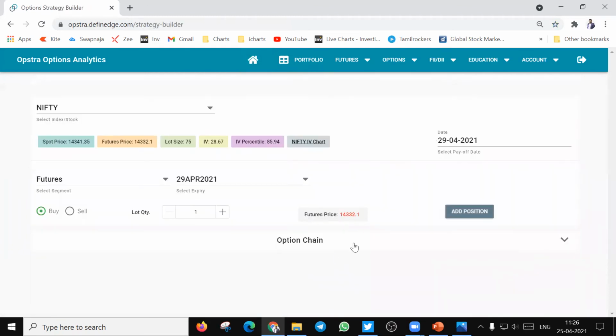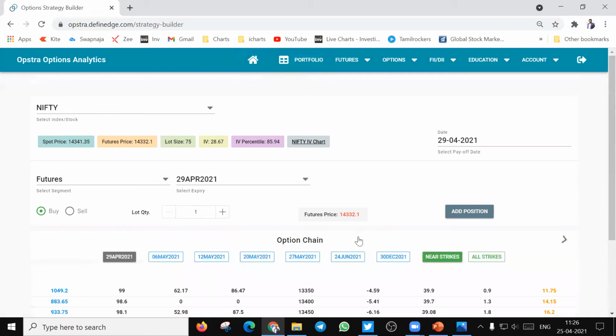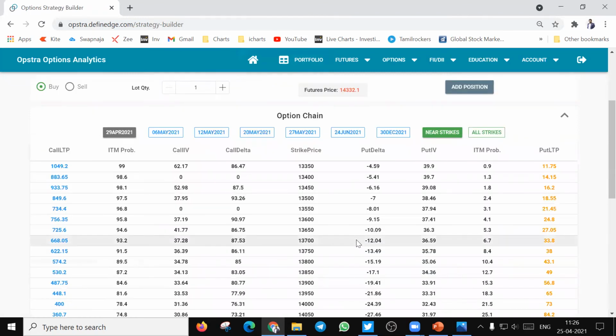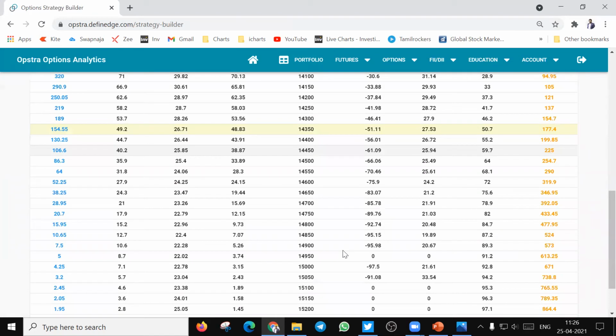and we will be able to get a better idea about strategies. One more option which is also available in Opstra is the option chain, using which you can select your strike prices and place a trade. So 14,350, as I said earlier, is the at the money strike price.